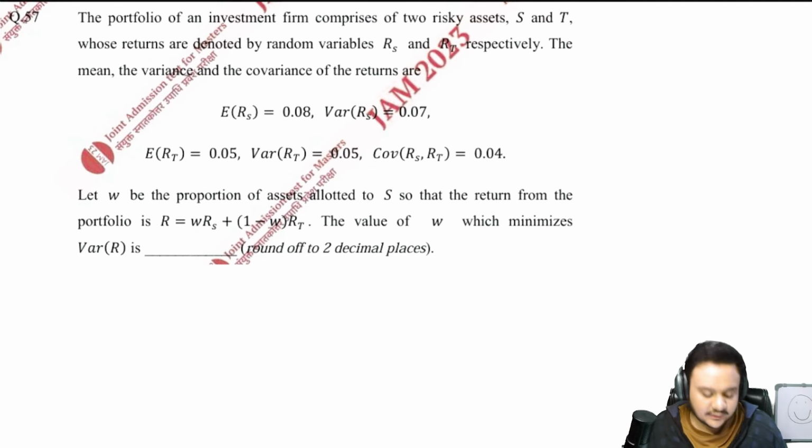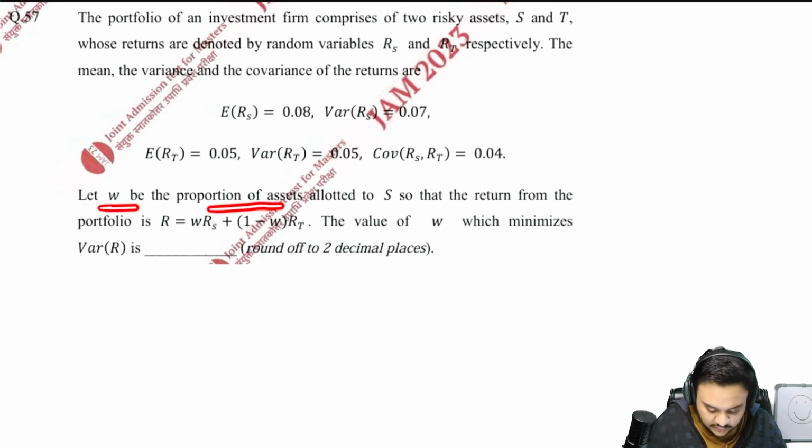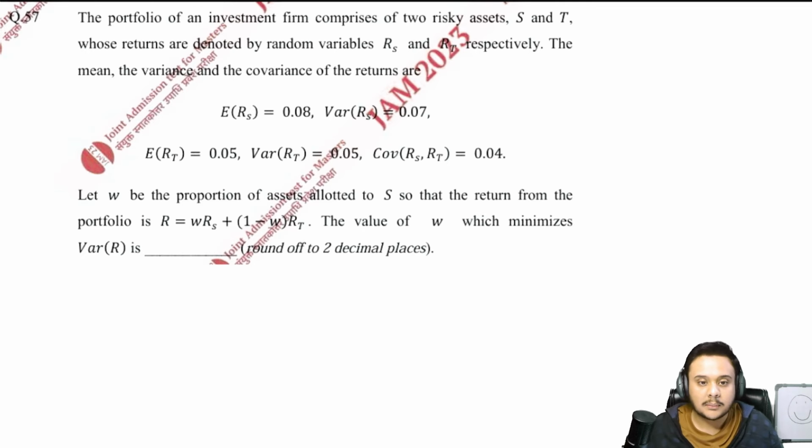Right, so the 57th question says that the portfolio of an investment firm comprises two risky assets, S and T, whose returns are denoted by RS and RT respectively. The mean is given, the variance is given, E of RT is also given, variance of RT and covariance of both of them are also given. Let W be the proportion of assets allotted to S. The return from the portfolio R is given here. We need the value of W which minimizes the variance of R. We just have to minimize the variance here. So don't focus on the rest of the stuff, that they are risky assets and this and that. Just do what you are supposed to do.